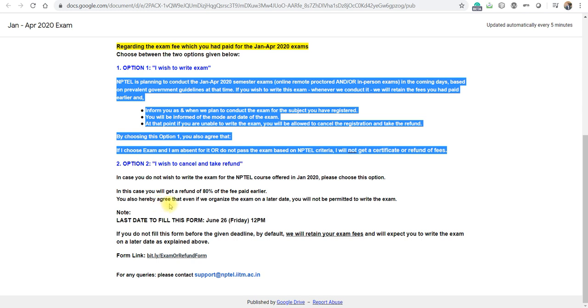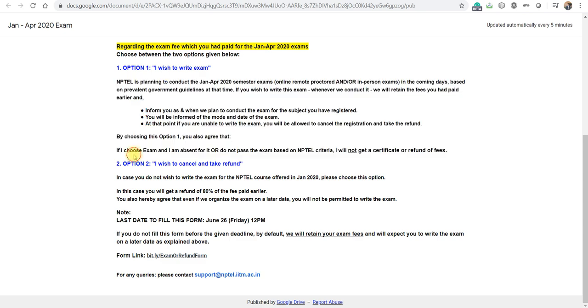You also hereby agree that even if we organize the examination at a later date, you will not be permitted to write the examination. So NPTEL is mentioning that once you select option 2, whenever NPTEL conducts the examination, maybe next week, next month, you are not eligible to write it. In the same way, when you select option 1, then whenever NPTEL conducts the examination, if you can't reach the center or you can't pass the subject, then you will not get a refund.